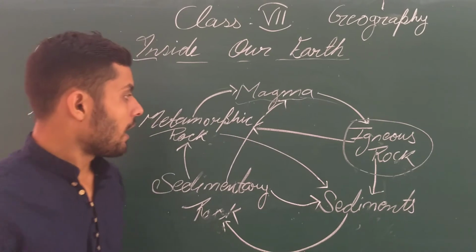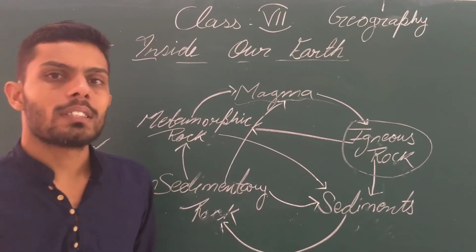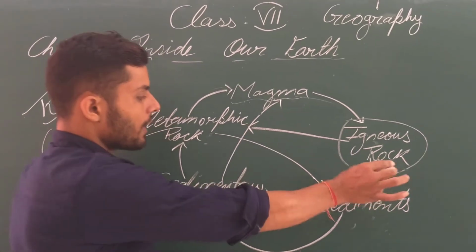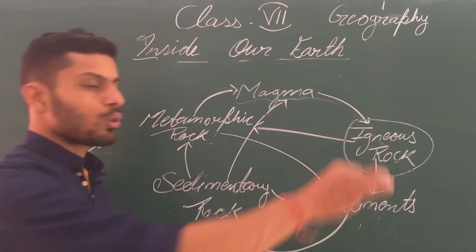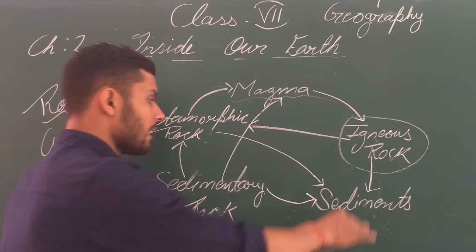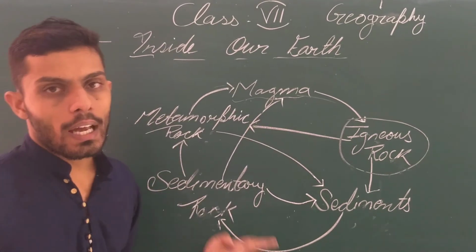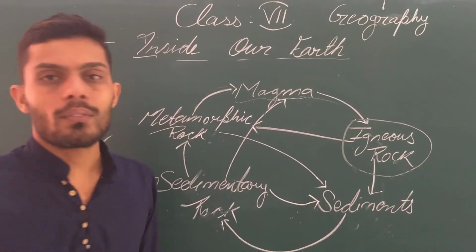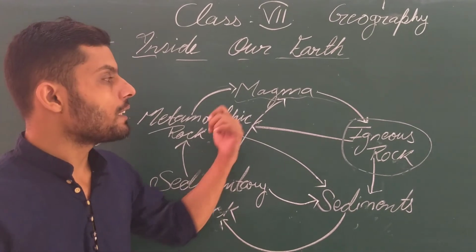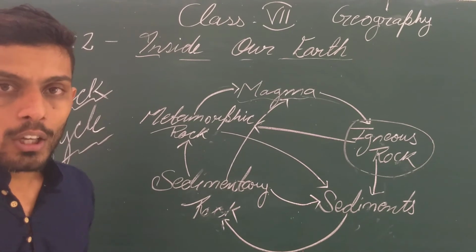Now these metamorphic rocks can again roll down or strike and form sediments. Sedimentary rocks can also be broken into sediments, and this process starts again. So this whole process is known as the rock cycle. The changing of rocks from one form to another form is known as the rock cycle. So this is all about the rock cycle.